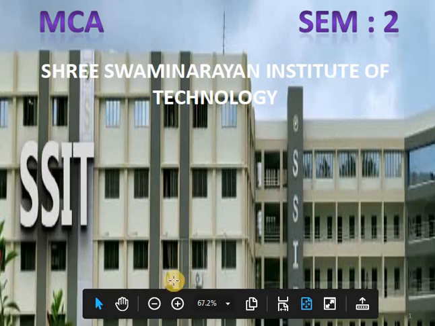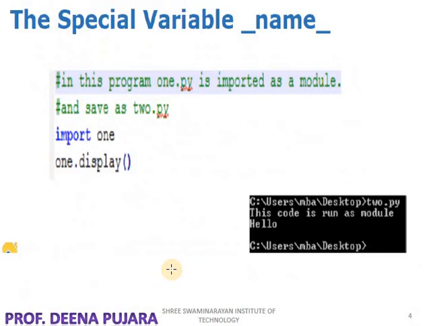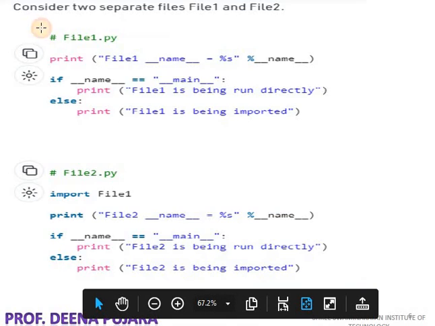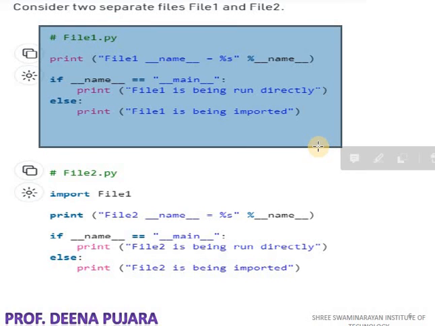So what we understand is that the special variable __name__ is a Python special variable. It is automatically set according to the program that is calling another file. If any program is importing another file, then the value of that variable is the name of the file that you are calling. And if the program is not calling any other file, then the value of that variable is __main__.